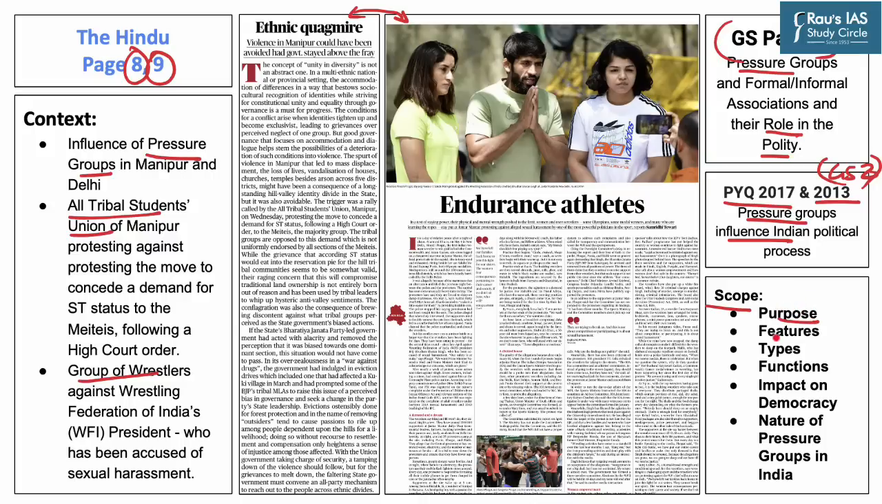Moving forward, we will discuss in detail the features of such pressure groups, different types of pressure groups, as well as the role and function that they perform. Further, we will also discuss their impact on democracy, both positive and negative aspects. Following which, we will discuss the nature of pressure groups that exist in India as well as a comparison between pressure groups in India and the United States. After which, we will conclude.